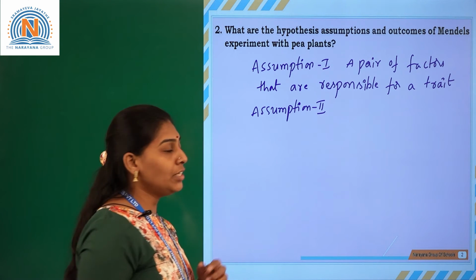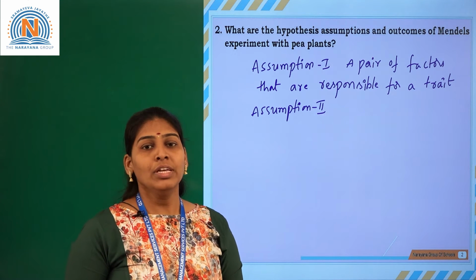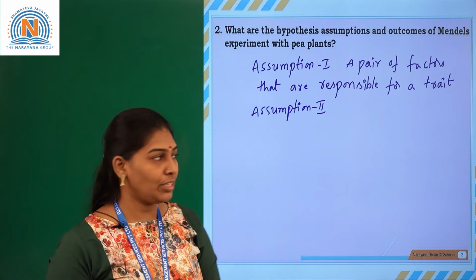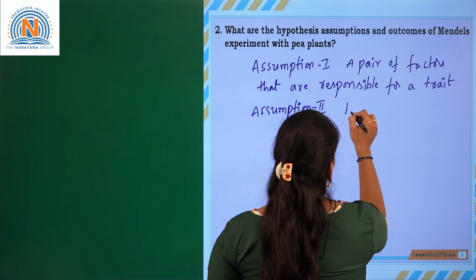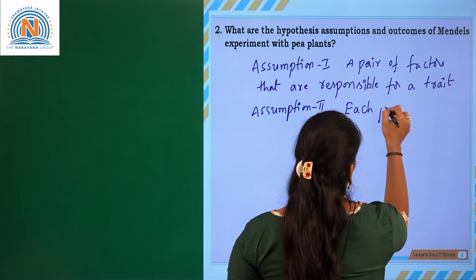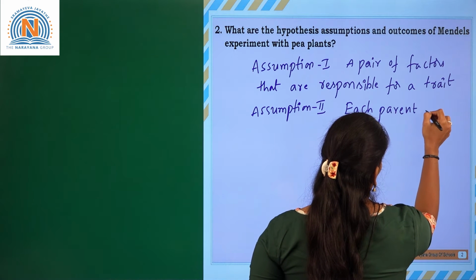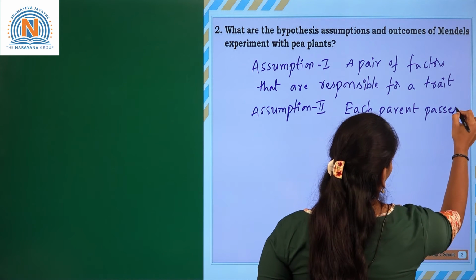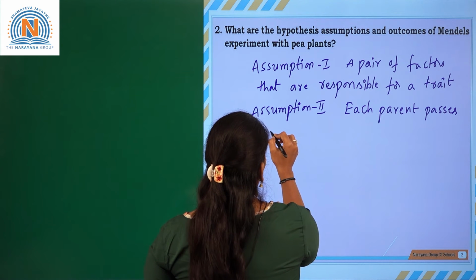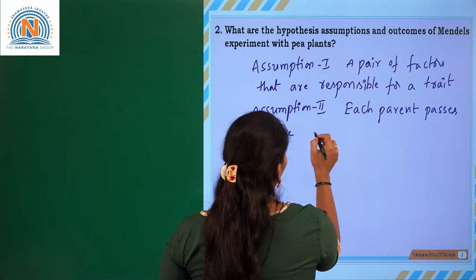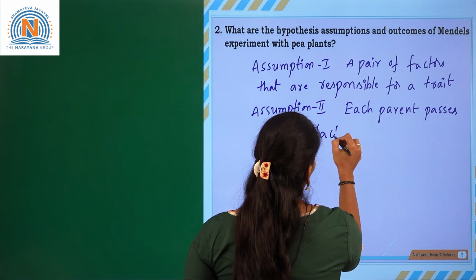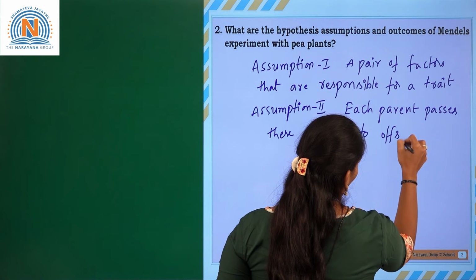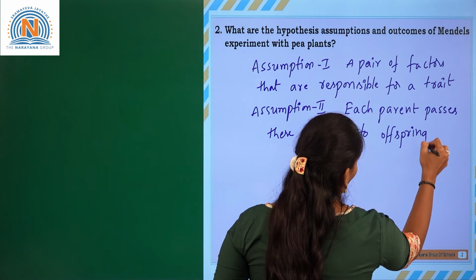Assumption 2 is that during sexual reproduction, each parent passes their genes to the offspring. So each parent passes these factors to the offspring.